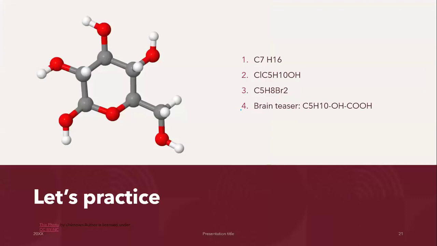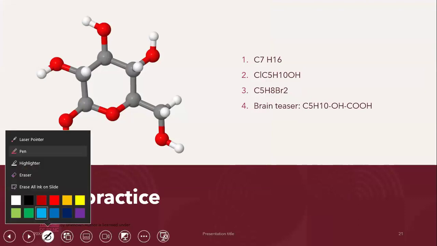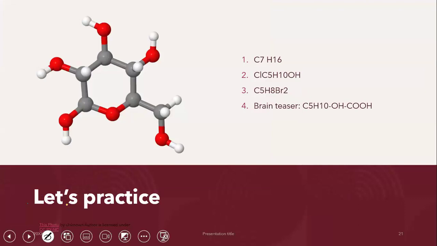We have a molecular formula in front of us. Top one, C7H16. Let's see how many isomers we can draw. If you guys want to go ahead, please attempt it yourself as well. See how many isomers you can draw. If you think that I've missed an isomer, let me know in the chat, or if you want to draw an isomer and share it with me, please go ahead and send it in the WhatsApp group.